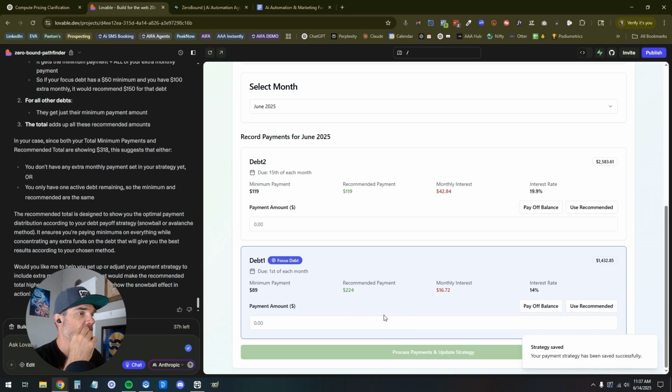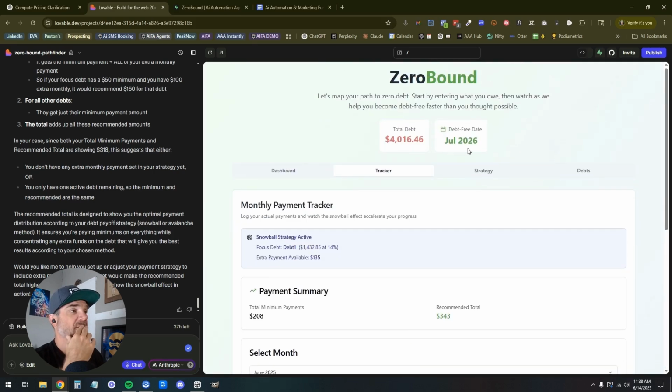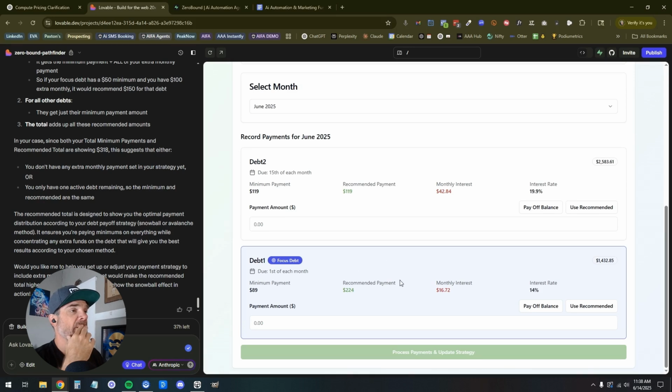Cool. That's great. And now we have this weird order here that's next. Cool. Recommended payment. Wow. This is rad. So monthly interest, $16.42. Recommended payment, $224. Use recommended. Payoff. Bro, so I just took the snowball effect and it automatically knows to push this one. I think this is good to go, honestly.